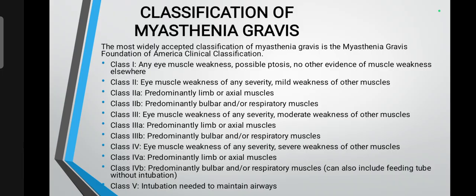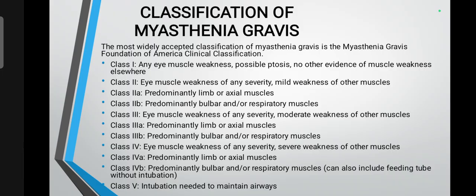Class 2A, predominantly limb or axial muscles. Class 2B, predominantly bulbar and or respiratory muscles. Class 3, eye muscle weakness of any severity, moderate weakness of other muscles. Class 3A, predominantly limb or axial muscles. Class 3B, predominantly bulbar and or respiratory muscles.